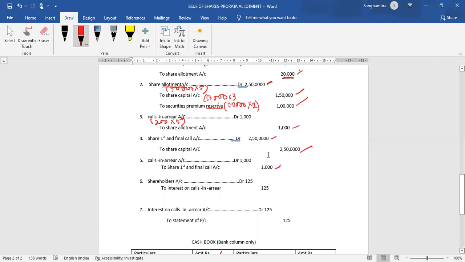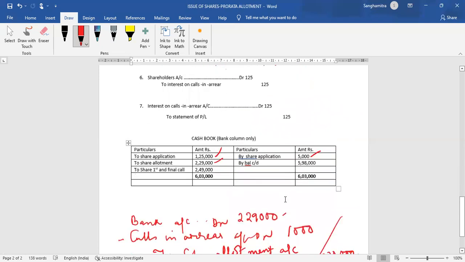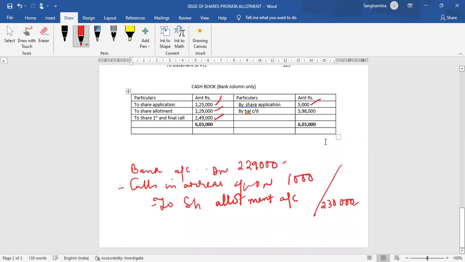So 2,50,000 minus 1,000, company is going to receive 2,49,000. So bank account debit to share first and final call account 2,49,000. Without the cash book, what would the entry be? Bank account debit 2,49,000. Calls in arrear account debit 1,000. To share first and final call account